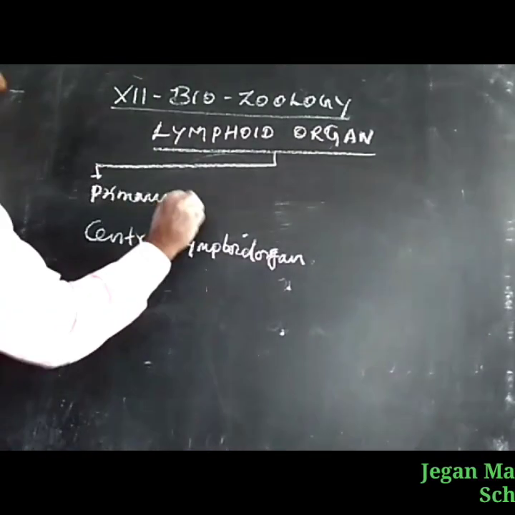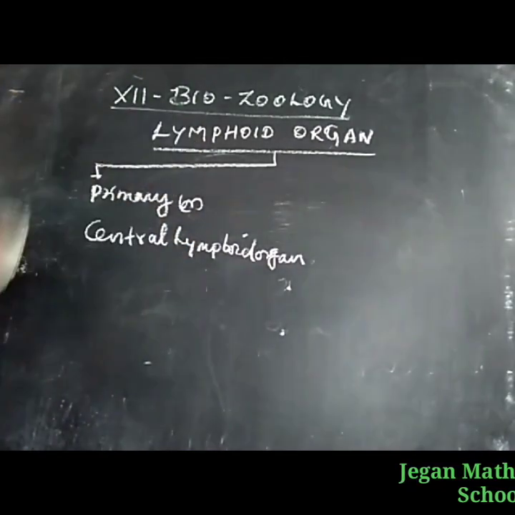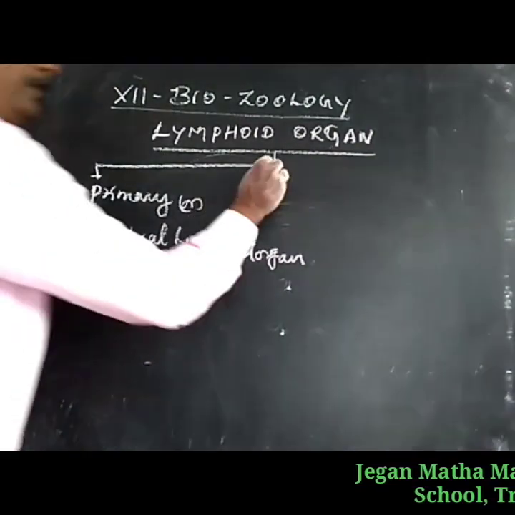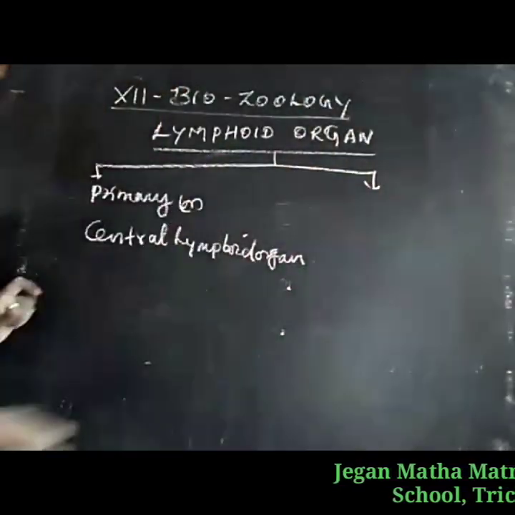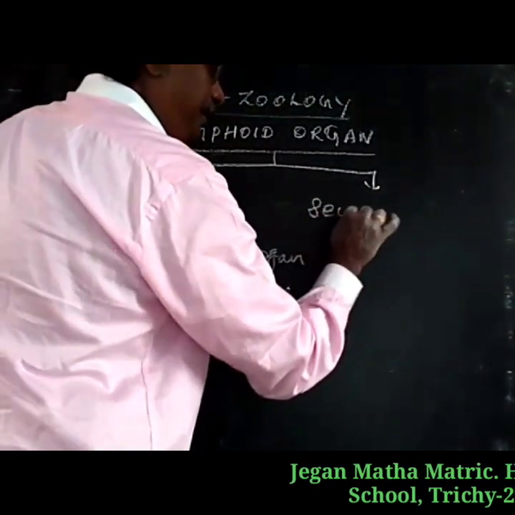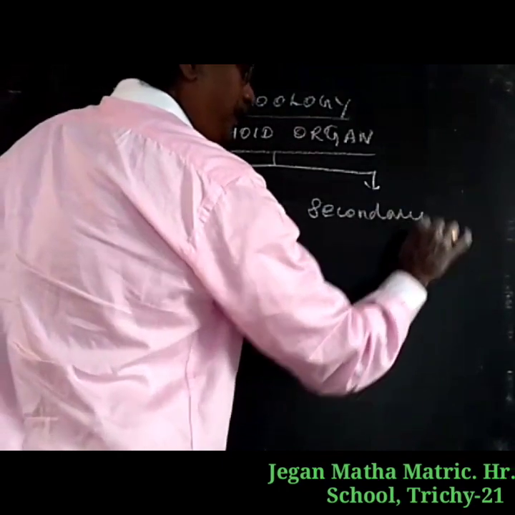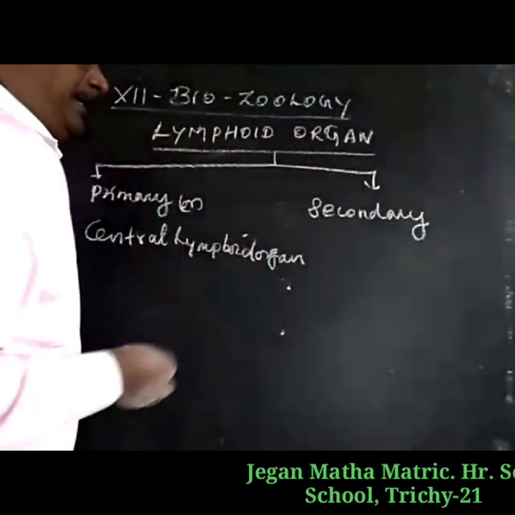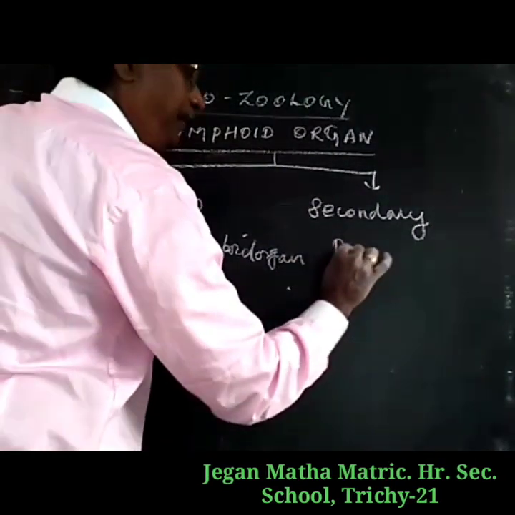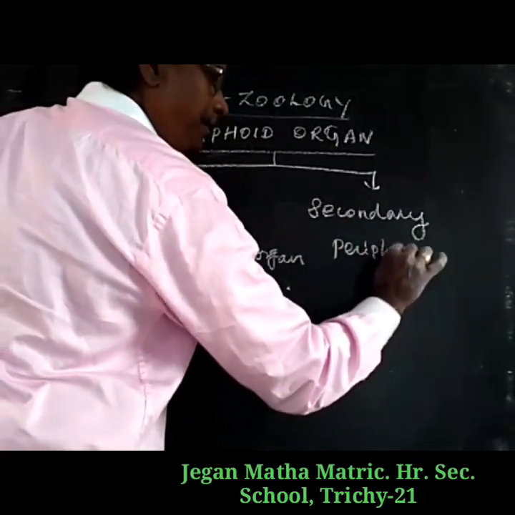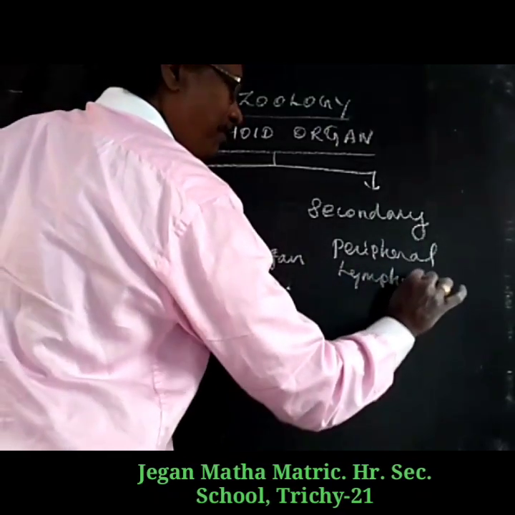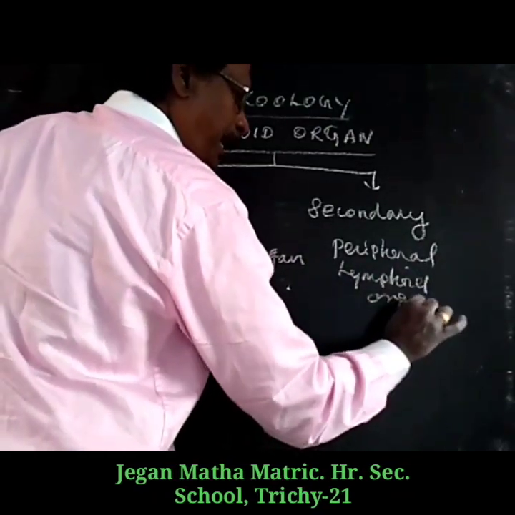One is called the primary lymphoid organ, otherwise called the central lymphoid organ. The second one is called the secondary lymphoid organ, otherwise called the peripheral lymphoid organ.